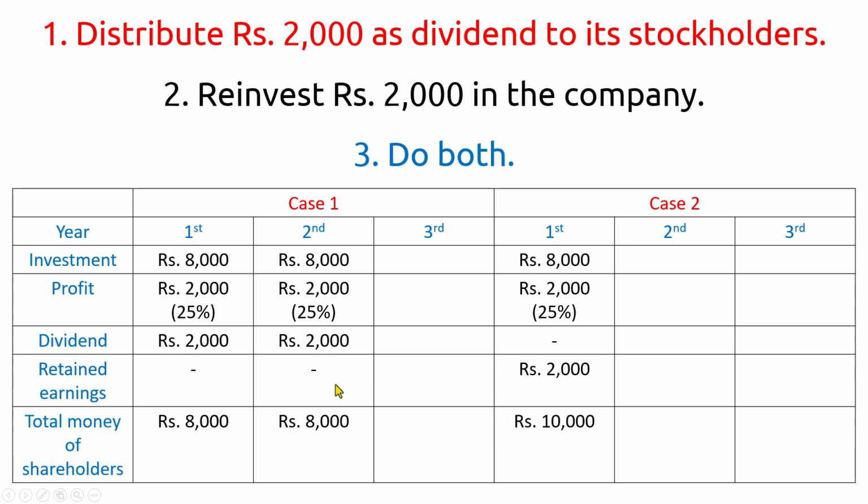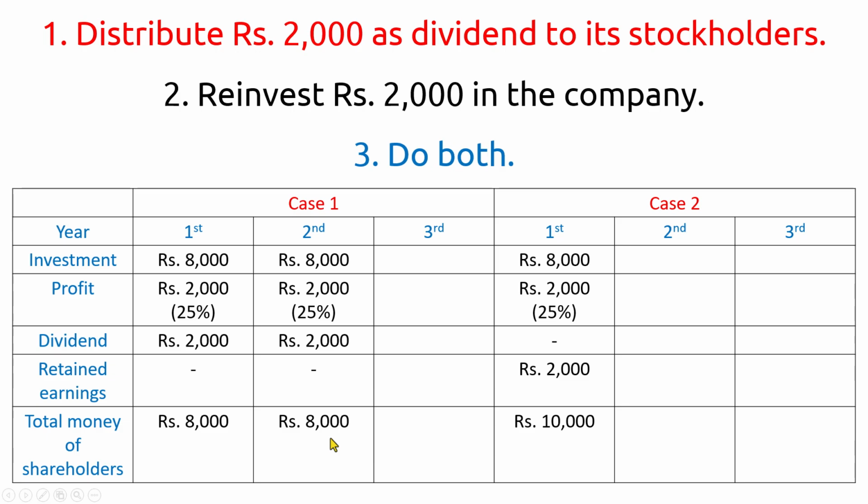So the retained earnings are 0. So once again, at the end of the second year, the total money of the shareholders is 8,000 rupees. Now, of course, the share price may go up and the total money of the shareholders may increase, but then it may decrease also, or it may stay unchanged also. So I have considered that it has not changed in the second year, just to keep the math simple.